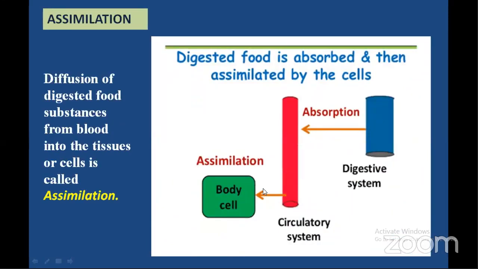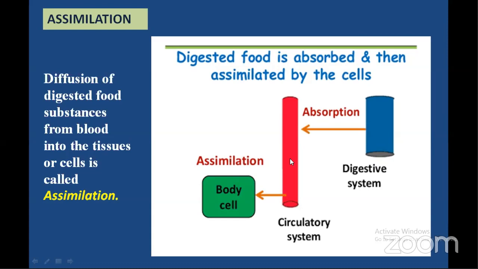So you can see three pictures over here. This blue color tube is the alimentary canal, where digestion takes place, and complete digestion takes place in the duodenum, and substances are entering into the lumen of the small intestine. From the lumen of the small intestine, the substances are diffused into the blood vessels or capillaries by a process called absorption.